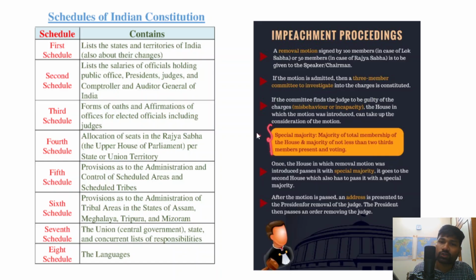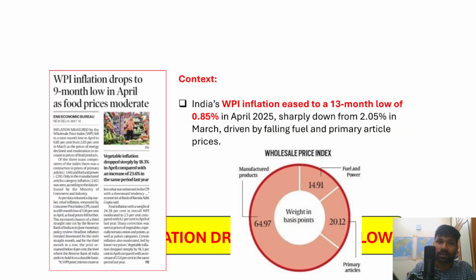After this motion is passed with a special majority in each house of the parliament, an address is presented to the President for the removal of the judge, and ultimately the President passes an order removing the judge. So this is how the impeachment process of judges of the Supreme Court and High Court generally takes place. So I hope you have understood and this is clear for you.